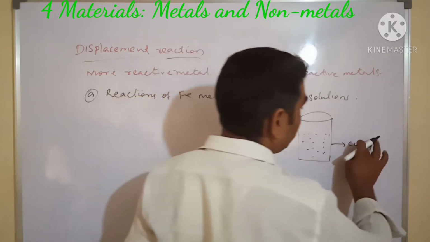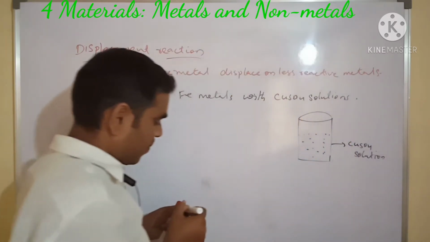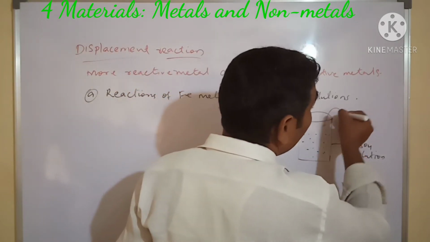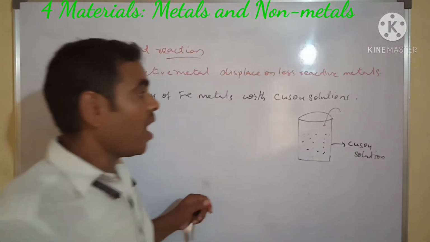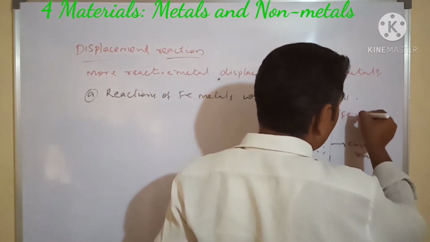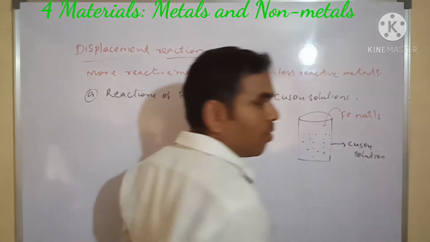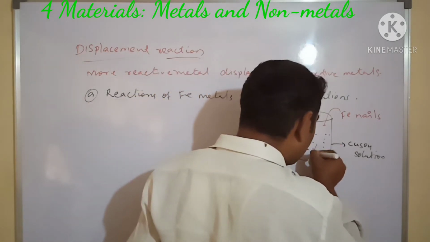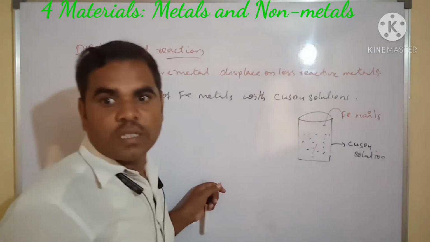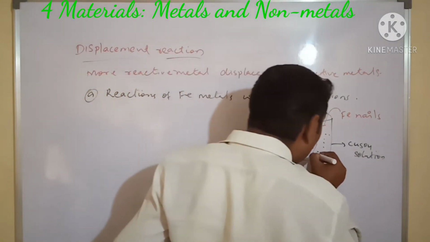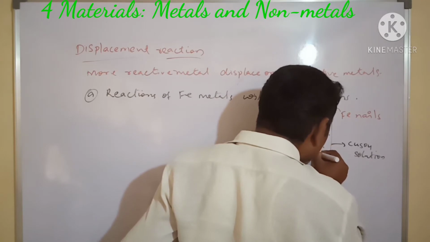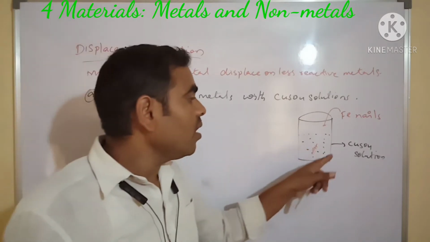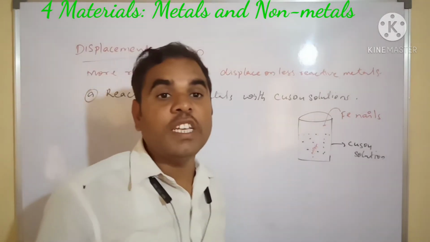Copper sulfate, CuSO4, is also given in your book. In this copper sulfate solution, what do we have to put? Clean and shiny iron nails, ferrous nails. What will happen here? If you add iron nails, the iron displaces copper from the sulfate solution.